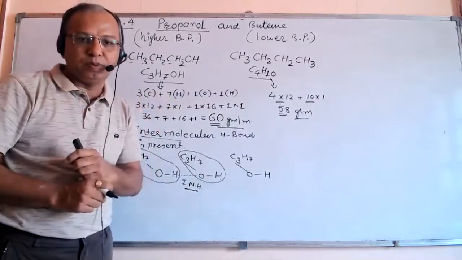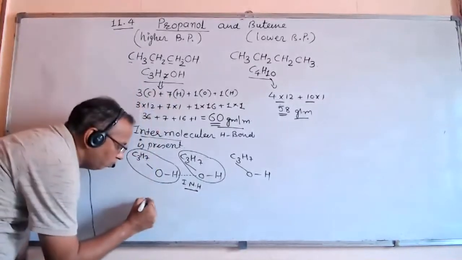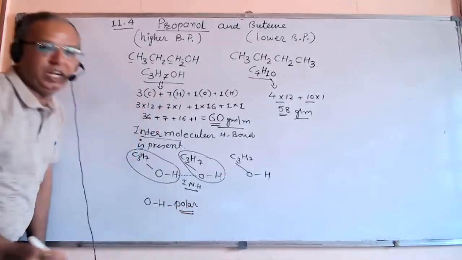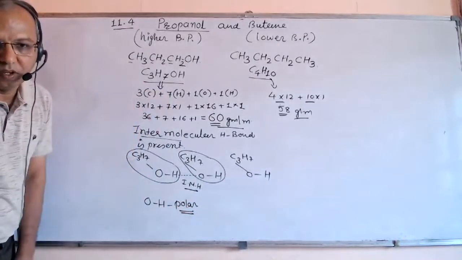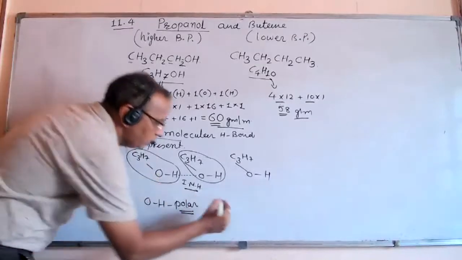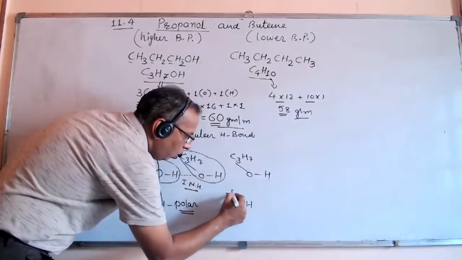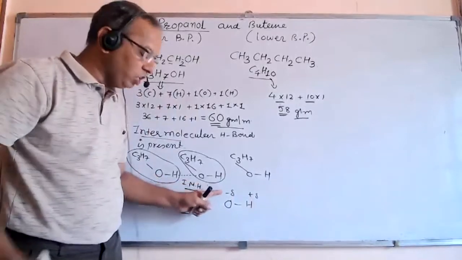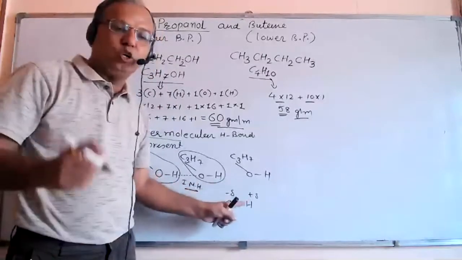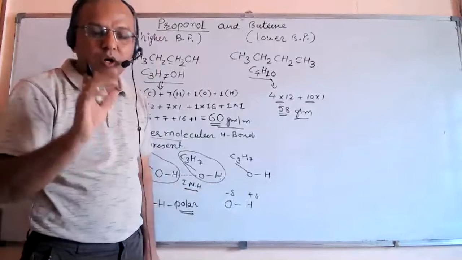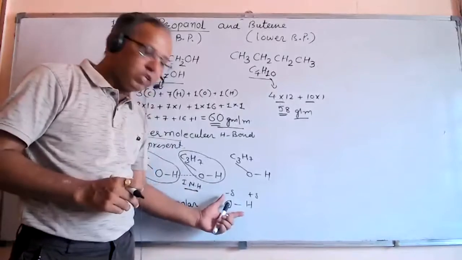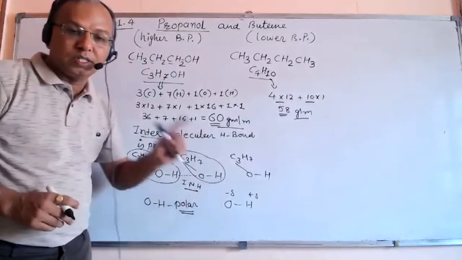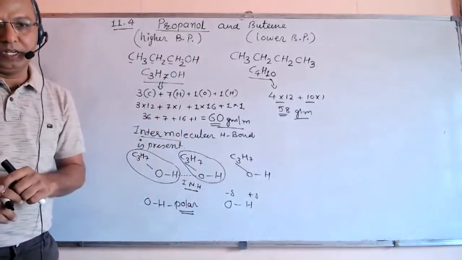The second reason is that the OH bond is a polar bond. Why polar? Because in the OH bond, oxygen is partially negative, that is minus delta, and hydrogen is partially positive, which is called plus delta. This is another reason why propanol has a higher boiling point.